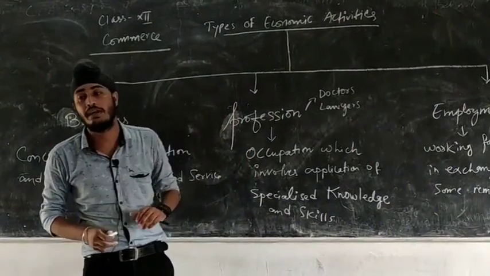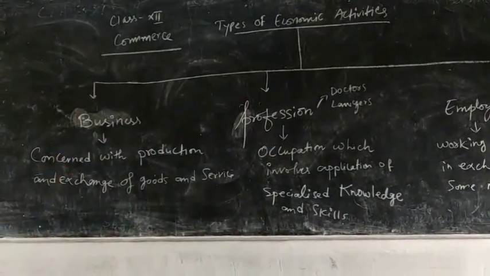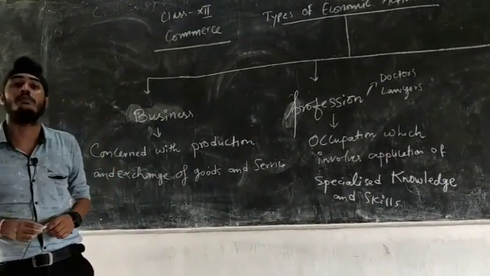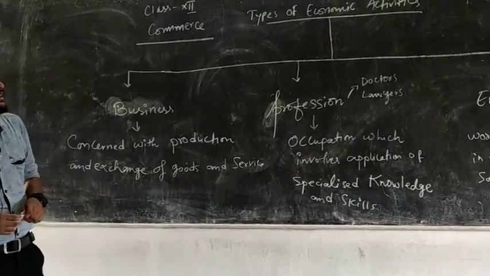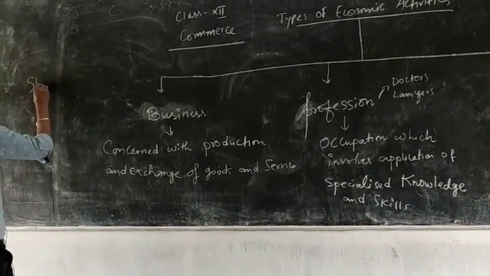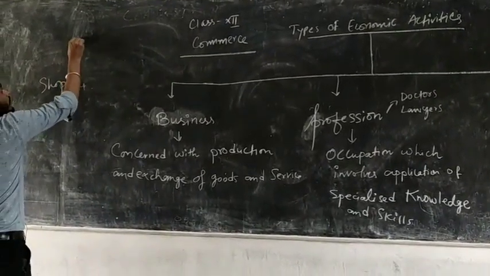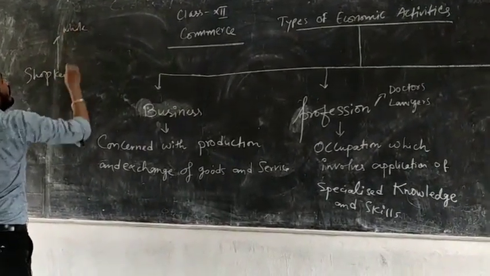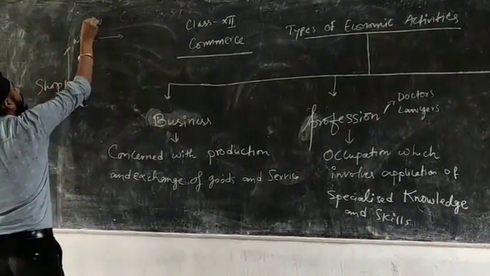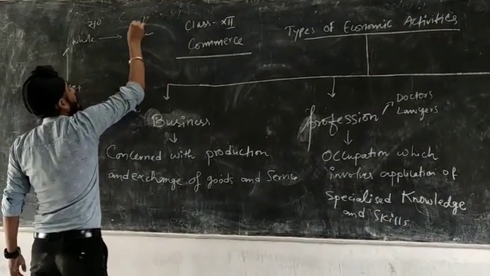Types of economic activity. The first one is business. Now what is business? Business is the activity where buying and selling take place with the objective of earning profit. Now suppose you have a shop. A shopkeeper buys goods from a wholesaler, suppose he bought a good for rupees 10, and he sells that good to a customer at rupees 12.